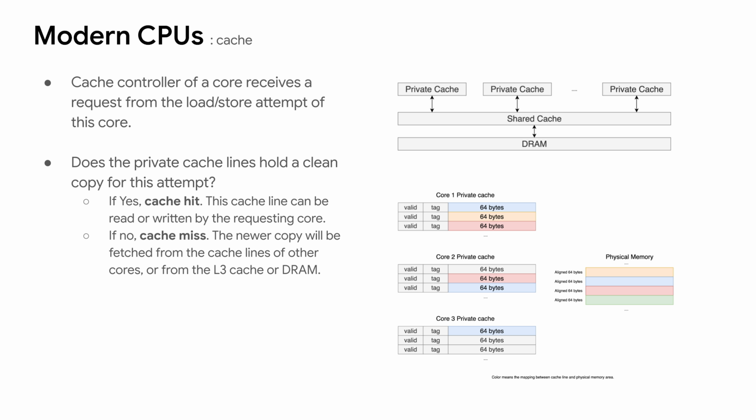Otherwise, either the cache line does not exist in this private cache, or it is marked as dirty, which means the data of this cache line has been updated by the other cores. A cache miss occurs. When a cache miss happens, the cache controller either requests other cores to provide the most fresh cache line data, or requests it from the DRAM.